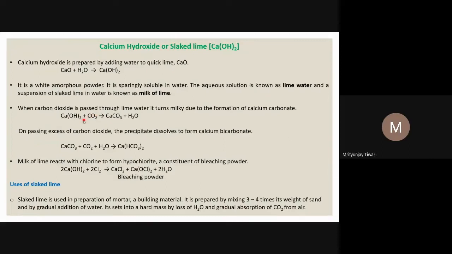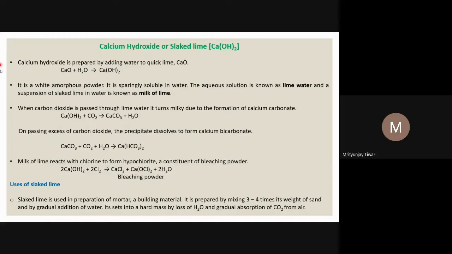Lime water is the solution form of calcium hydroxide, though the concentration of Ca2+ and 2OH- in the water is very less, because we know the Ksp of calcium hydroxide is very low. It's a sparingly soluble salt.